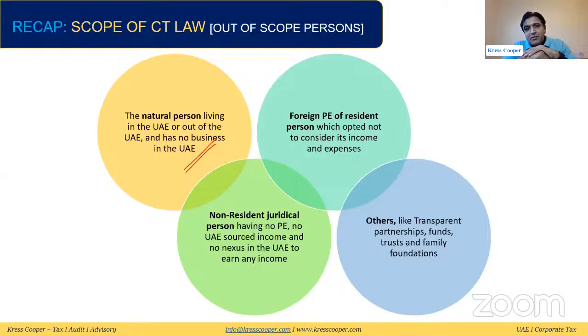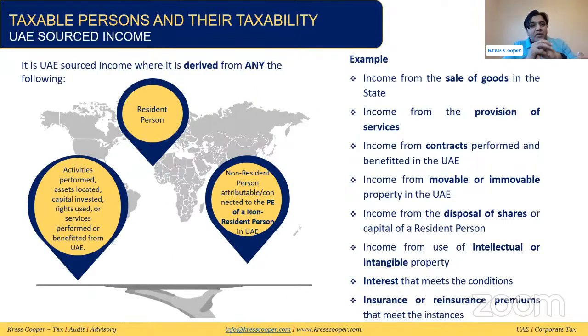These were our previous 3 lectures. Today we are discussing a 4th lecture. This is UAE sourced income. We discussed the non-resident person. We discussed 3 different categories in the non-resident person. First category was the PE of the non-resident person. Any income attributable to the PE of the non-resident person will be subject to tax in the UAE.